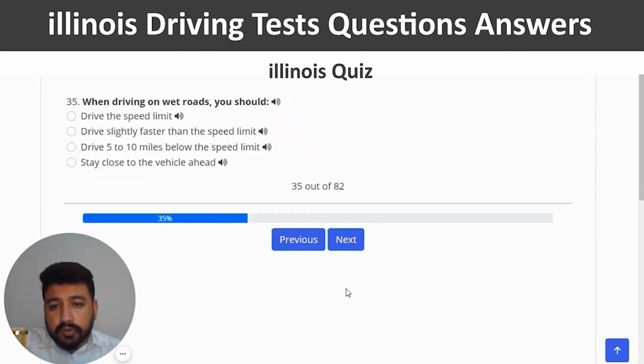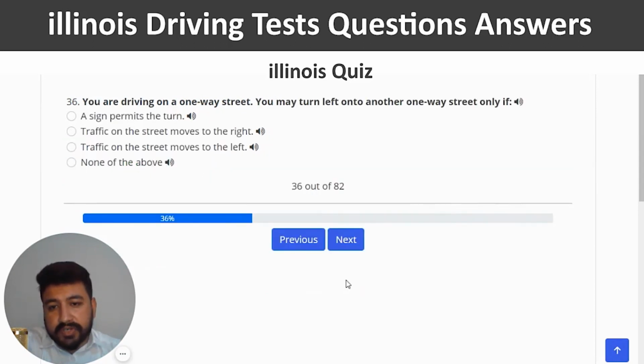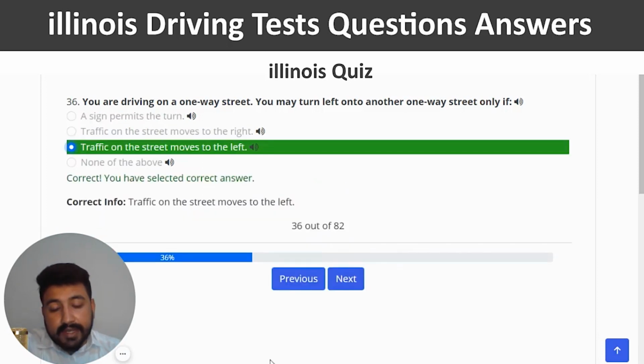When driving on wet roads, you should drive 5 to 10 miles below the speed limit. So again, third option, correct and next. You are driving on a one-way street. You may turn left onto another one-way street only if. The right answer of 36th question is traffic on the street moves to the left. So I'm going to select the third option and next.